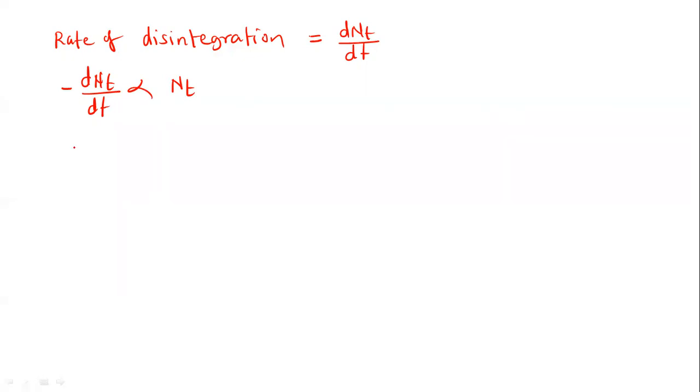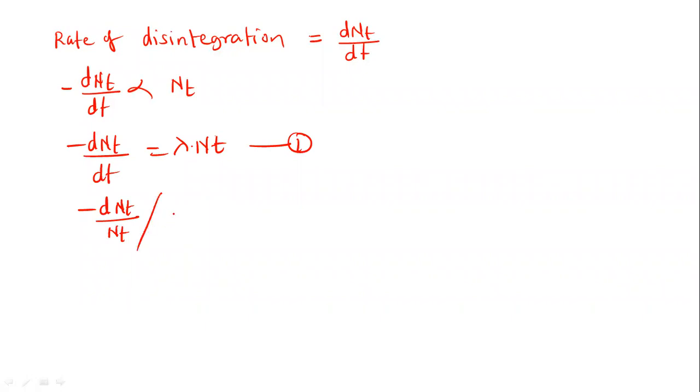So we can write this equation now: minus dNt by dt is equal to lambda into Nt, where lambda is called a proportionality constant here. So this is our equation 1. Now we can rearrange this equation: minus dNt upon Nt divided by dt is equal to lambda.